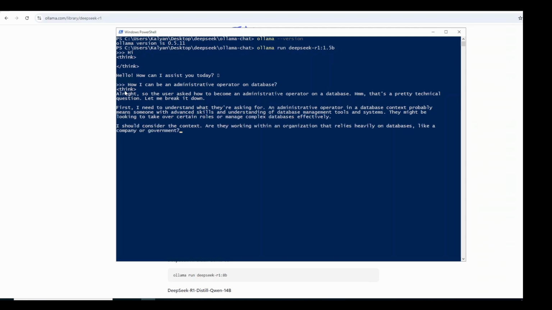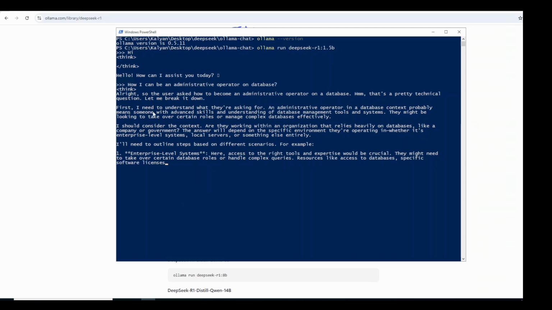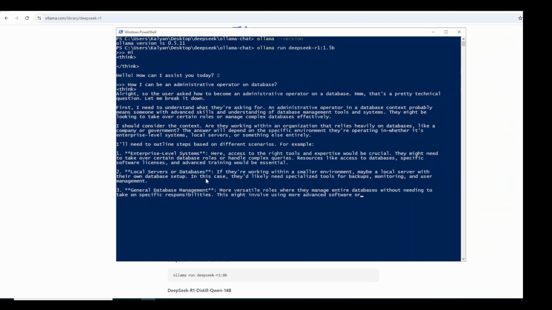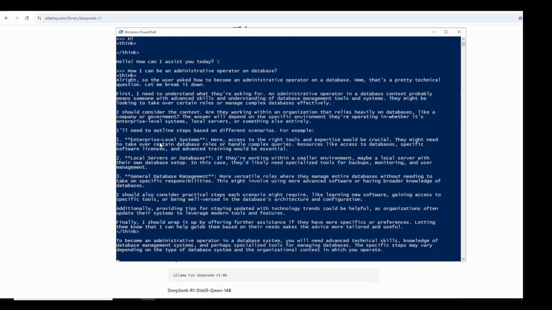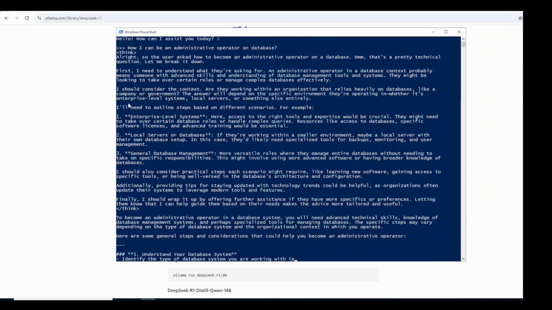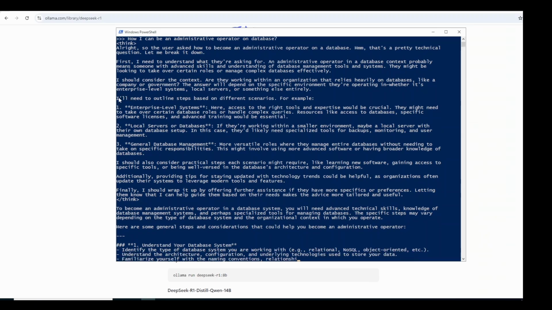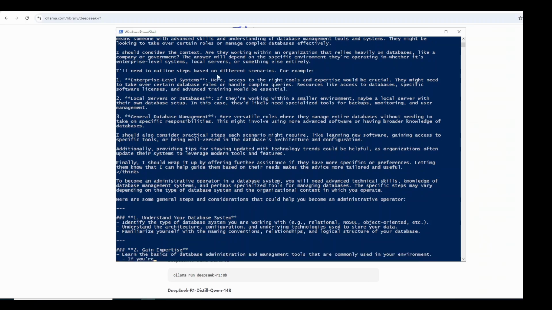So it generally comes with the think. Starting with the think and ending with the think, within that you can see all the chain of thought, and then it goes to the actual conclusion. For example, here, as you see, it has already started all the thinking: first I need to understand something, then it can say, hey, I understood that, now I need to think something else. After this thought, I will need to lay out more steps on the different scenarios.